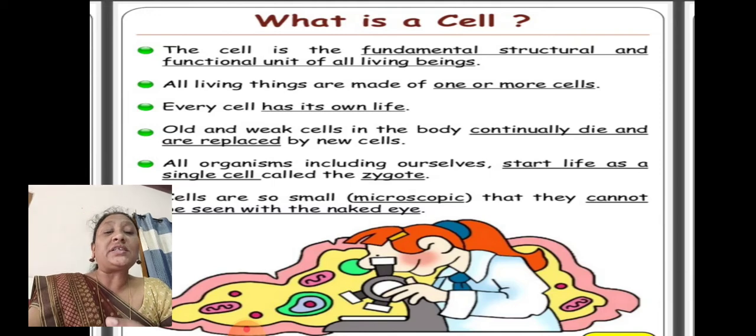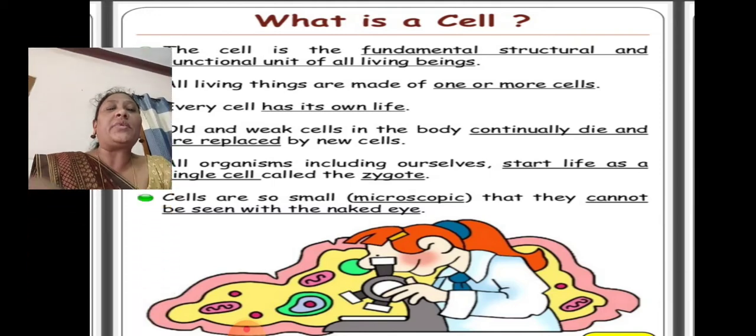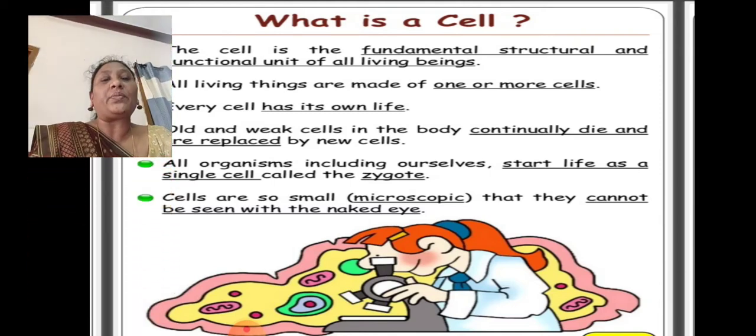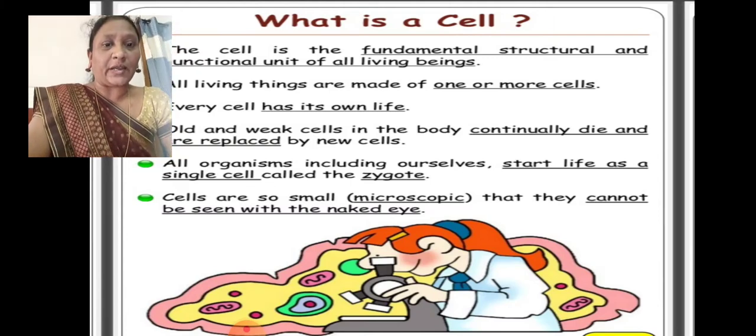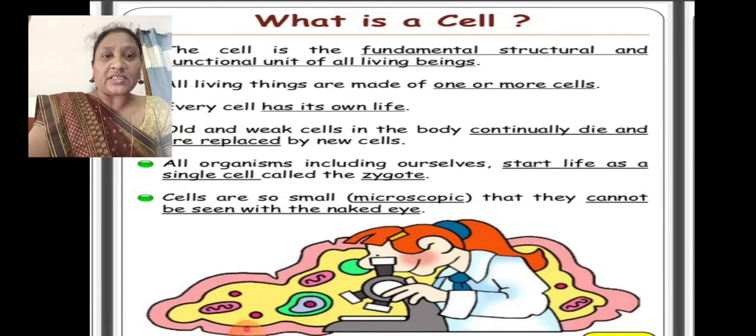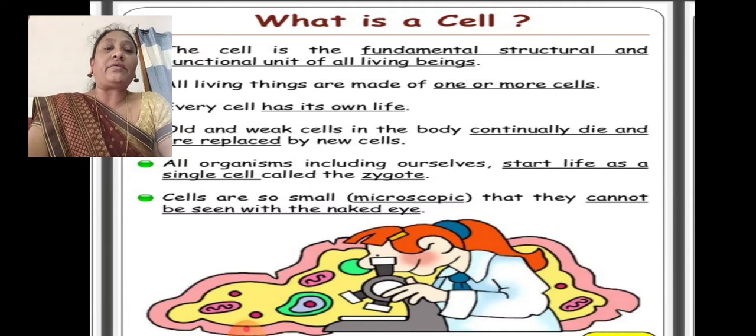This zygote is a single cell. So all multicellular organisms start from a single cell. Later on, by division, new cells will form. Multicellular organisms develop by the process of cell division.